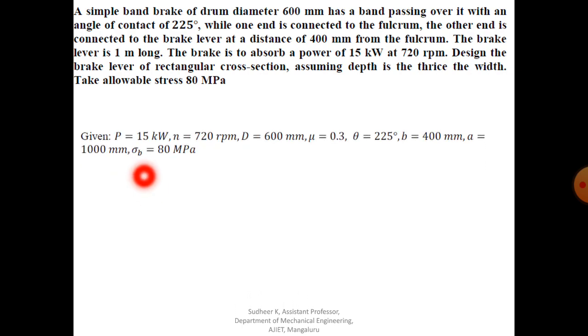Given: P equal to 15 kilowatt power, N is 720 rpm, D is the brake drum diameter, 600 millimeter, mu the coefficient of friction is 0.3, theta is equal to 225 degree, B equal to 400 millimeter, A equal to 1000 millimeter, sigma B equal to 80 megapascal.